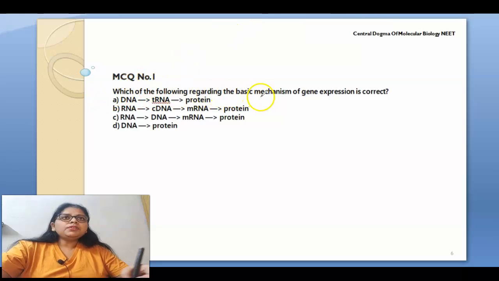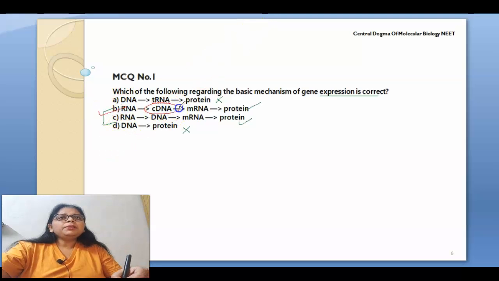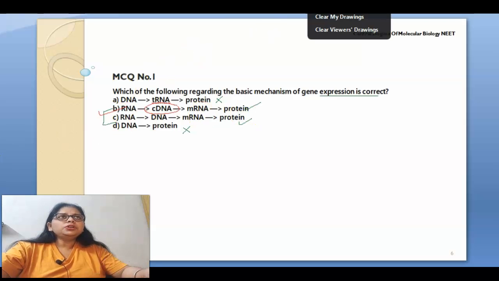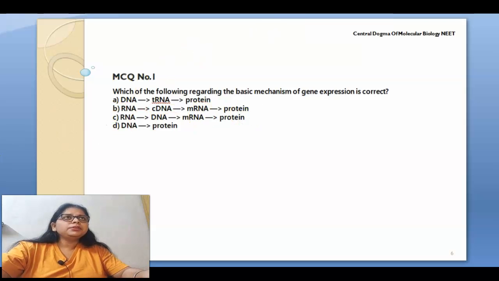Which of the following regarding the basic mechanism of gene expression is correct? So we all know that protein is finally forming from mRNA. So this statement and this statement are wrong. Among these two statements, which one is correct? We have to choose. So RNA will form complementary DNA, and it will form mRNA and then protein. As I told you already in the previous slides, this complementary DNA is coming from RNA and then mRNA to proteins. Okay.